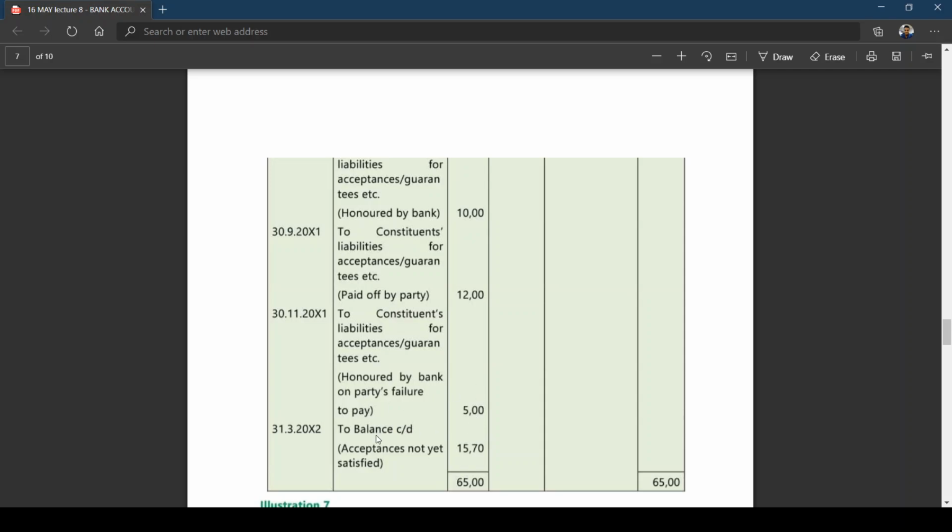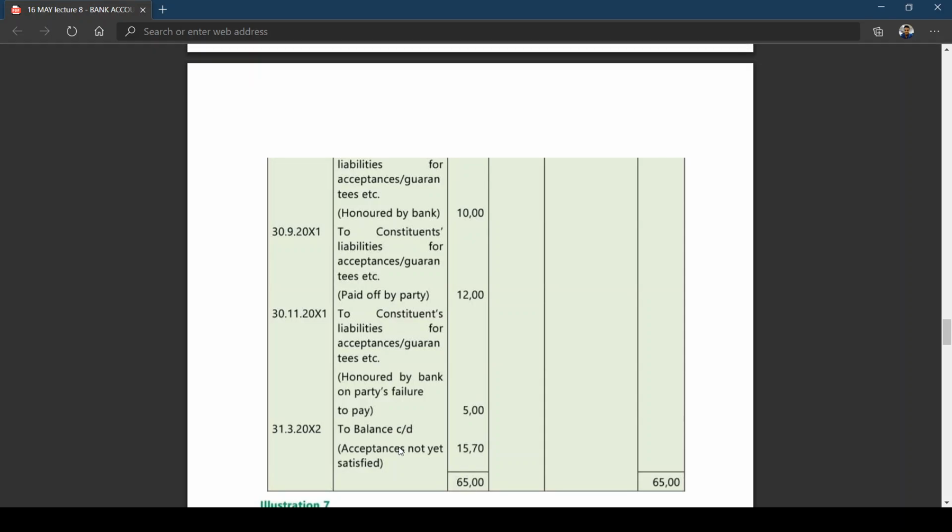5 lakhs. And the balance is acceptance not yet satisfied, meaning there is still a time gap. Still there is a time frame. Still the time has not yet come. So that is why payment has been paid neither by the party nor by the bank. This is the closing balance. I told you how you got the closing balance of 15 lakh 70,000.